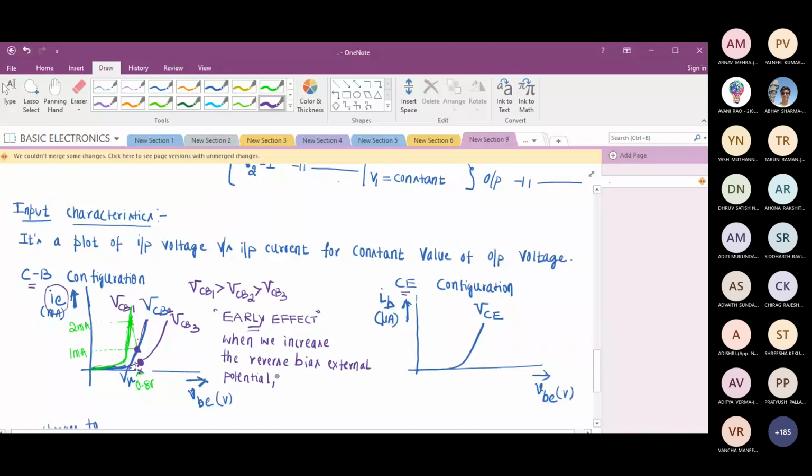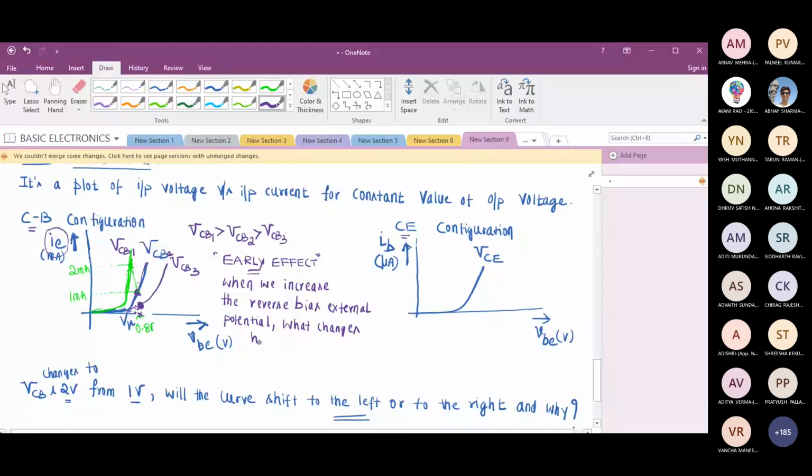When we increase this, we are trying to understand what changes happen in the current variation.